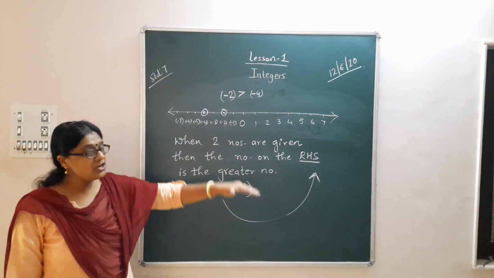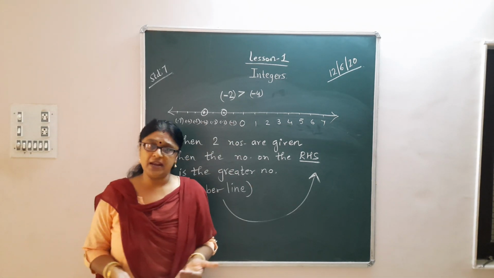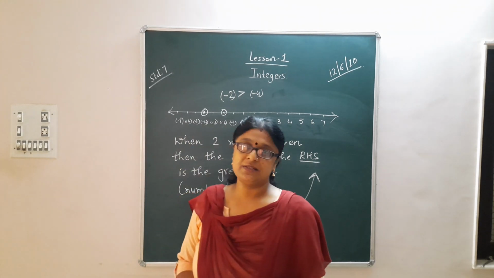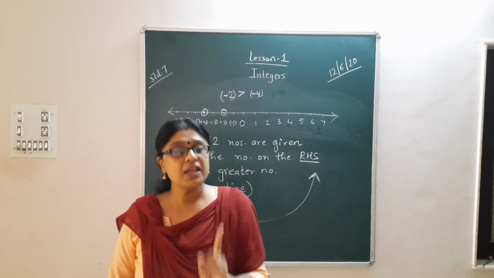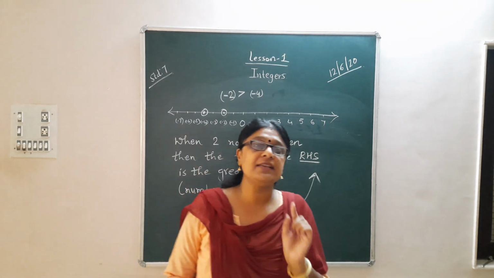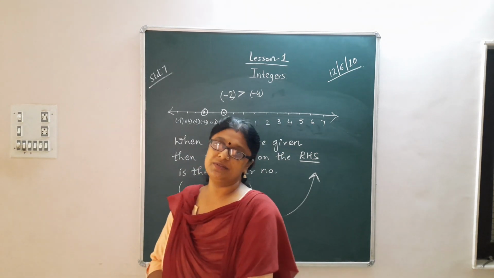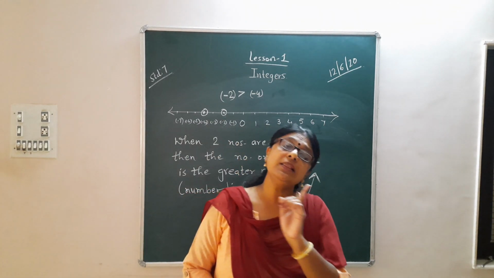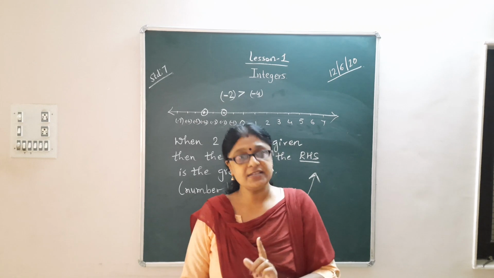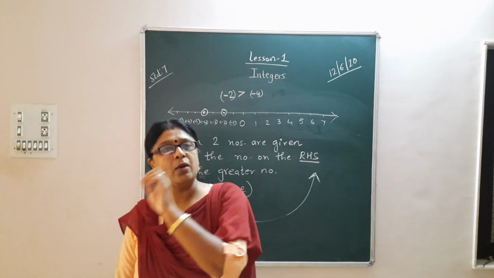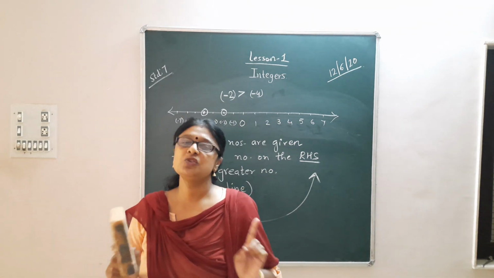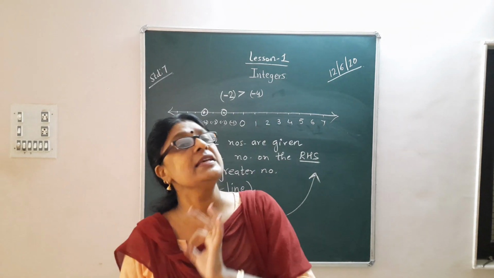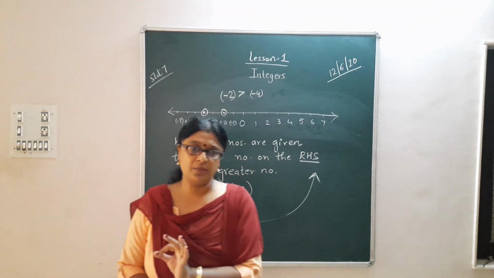When comparison is to be made, you have to remember the basics. What are the basics? 0 is always less than all the positive numbers, and 0 is always greater than all the negative numbers. When one negative and one positive number are compared, the negative number is always less than the positive number.